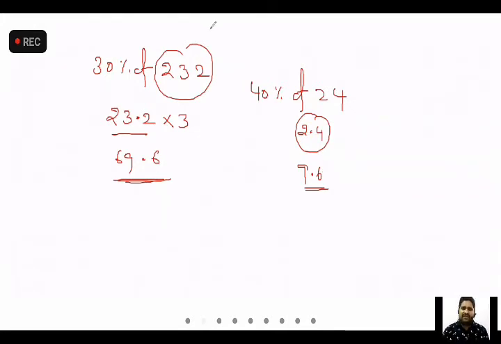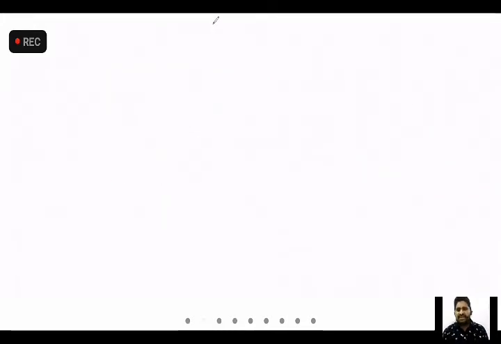Similarly, if you know how to take 10%, parallelly we have to understand how to take 1% of the number. If 10% comes, 1% can also be written. So 1% of 700. For 10% we are removing one 0. For 1%, how many zeros should we remove? Two zeros, that is, by 100. In the sense, 10% is by 10, and 1% is by 100.